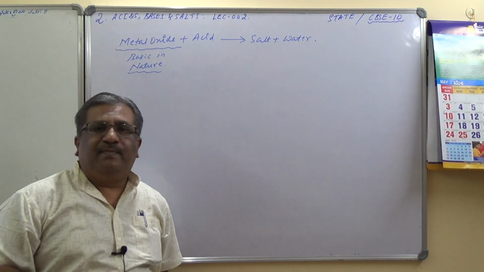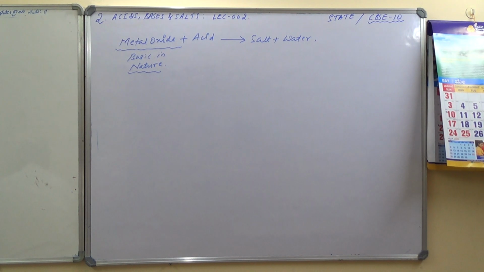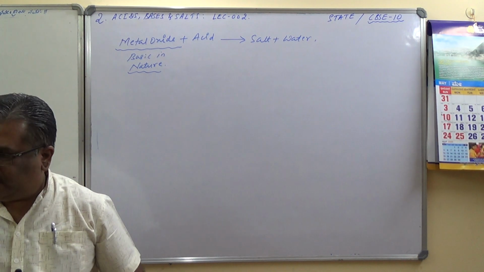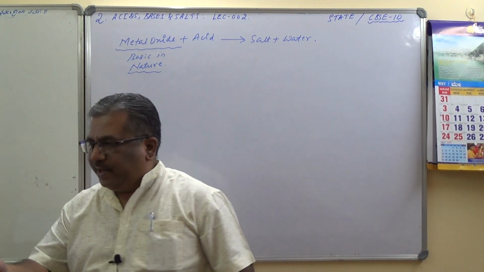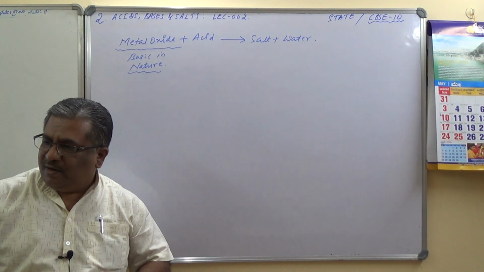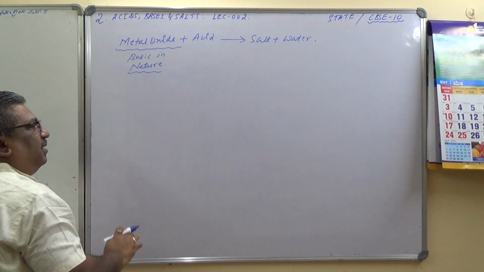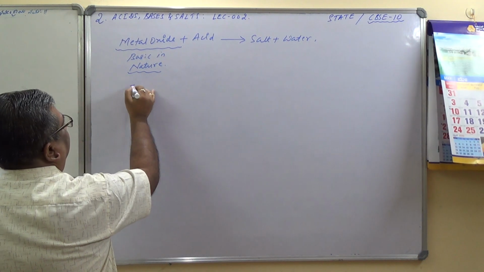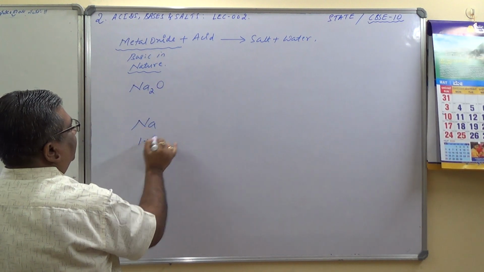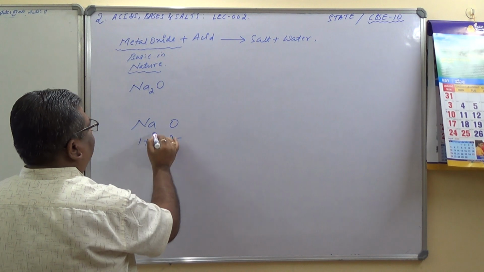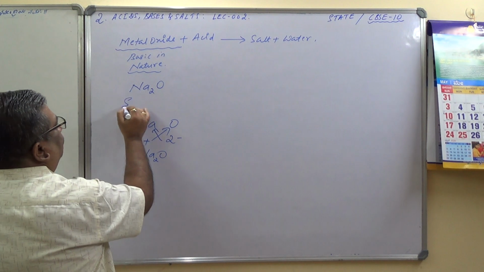Very important thing. Okay, so which examples can we take here? I'll take 2 or 3 examples. Metallic oxides. Already we have seen copper oxide, cupric oxide and hydrochloric acid. Let me take another 2 examples. This is sodium oxide plus sulfuric acid. How do you write the formula of sodium oxide? Na2O. Sodium is 1 plus, oxygen is 2 minus, and therefore if I exchange, this is Na2O. Therefore this is called sodium oxide.